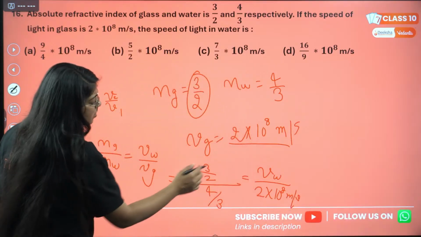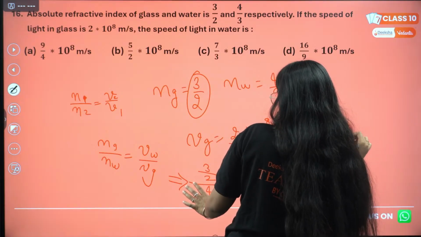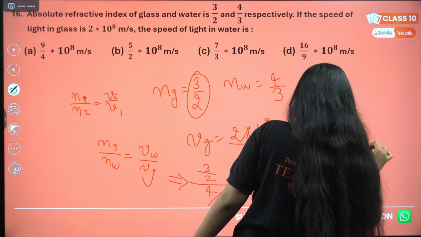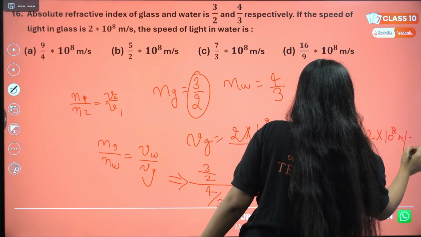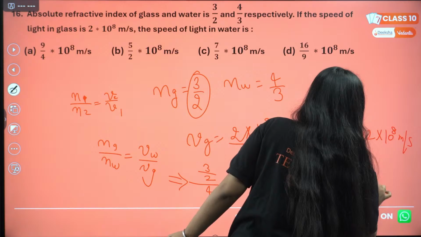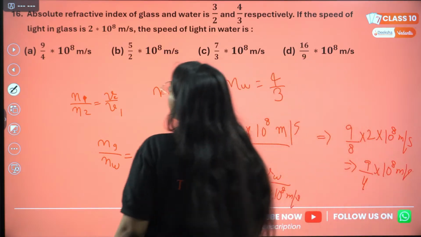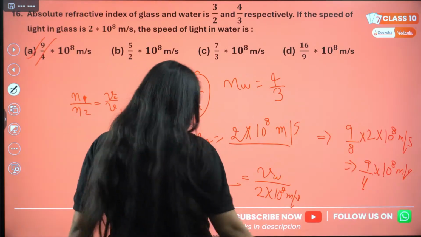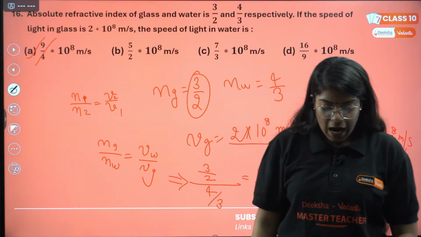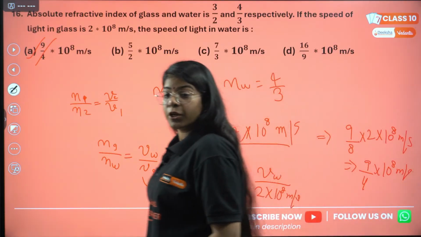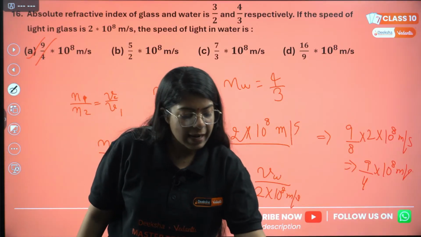So if you simply solve this, it will be 9/8 into 2 into 10 raised to power 8 meter per second. So this will be 9/4 into 10 raised to power 8 meter per second. Do we have this option? Yes, we have this option, so our calculation is correct. Understood? All this calculation is very important. You just have to practice it by yourself, correct?